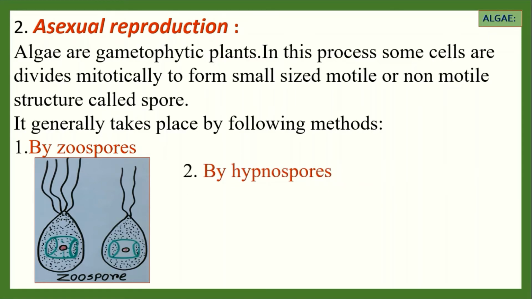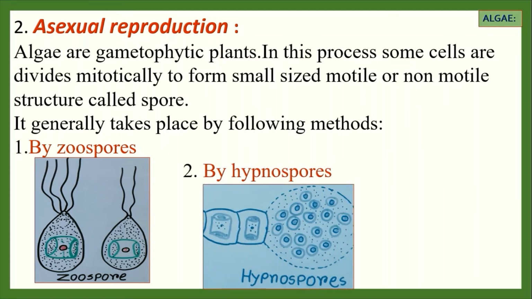By hypnospore. Hypnospore is another spore which is produced in the algae. In this process, under unfavorable conditions, the protoplasm of the cell gets detached from the cell wall and deposits in the middle. These are thick-walled, non-motile spores. On germination from this spore, new plants come out in favorable conditions. And this type of spore is found in the Vaucheria algae.